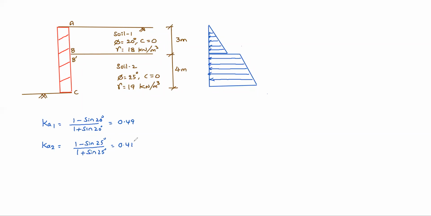So at A, sigma V equal to 0. So PA, active earth pressure, equal to Ka1 into sigma V, that is 0.49 into 0, equal to 0. So here the value is 0. At B, sigma V equal to 18 into 3, gamma H, 3 meters height.